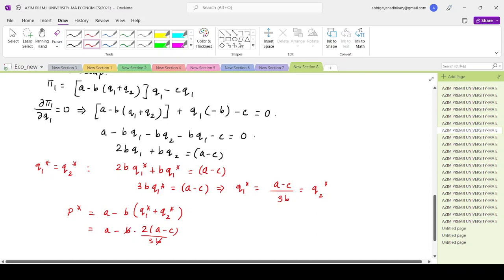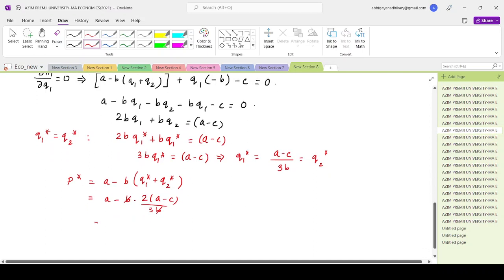So this B and B will get cancelled. So ultimately we get A minus 2 by 3 times A minus C. So that is 3A minus 2A plus 2C divided by 3. So that is A plus 2C divided by 3, which is definitely greater than C.